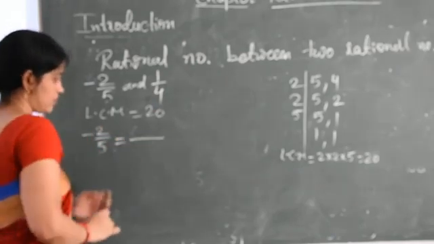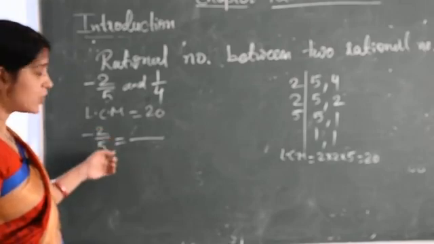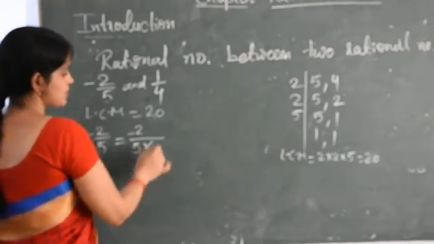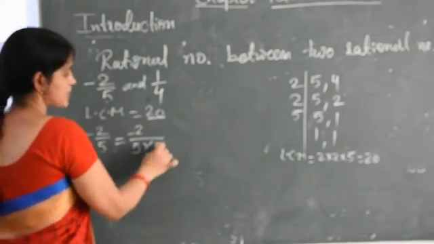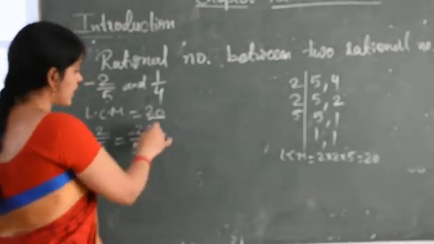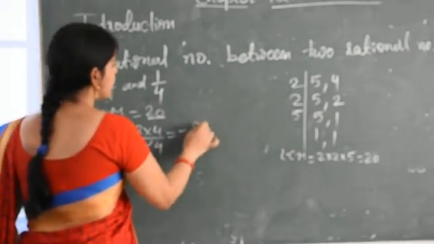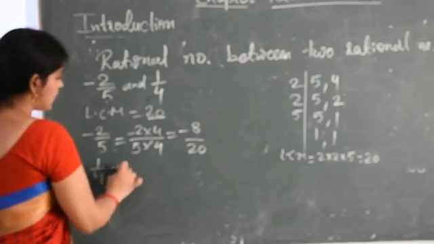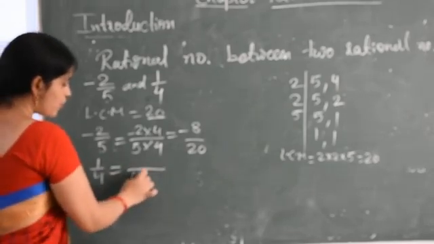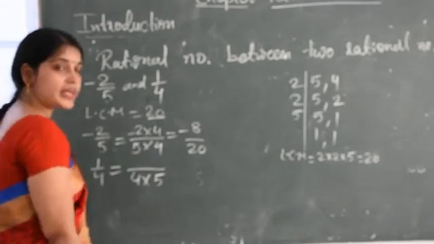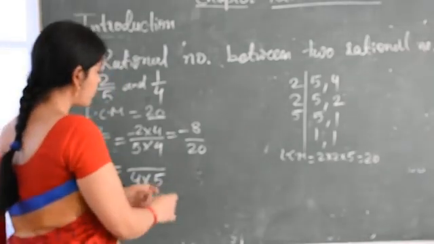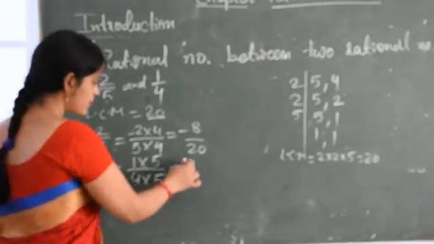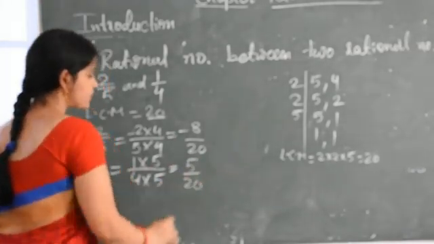So what you have to see? Denominator, that means 5. In 5 table 20 comes how many times? 4 times. So 2 4s are 8 and 5 4s are 20. Now 1 upon 4. So in 4 table 20 comes how many times? 5 times. So 4 5s are 20. So the numerator also is multiplied by 5. So it is 5 upon 20.